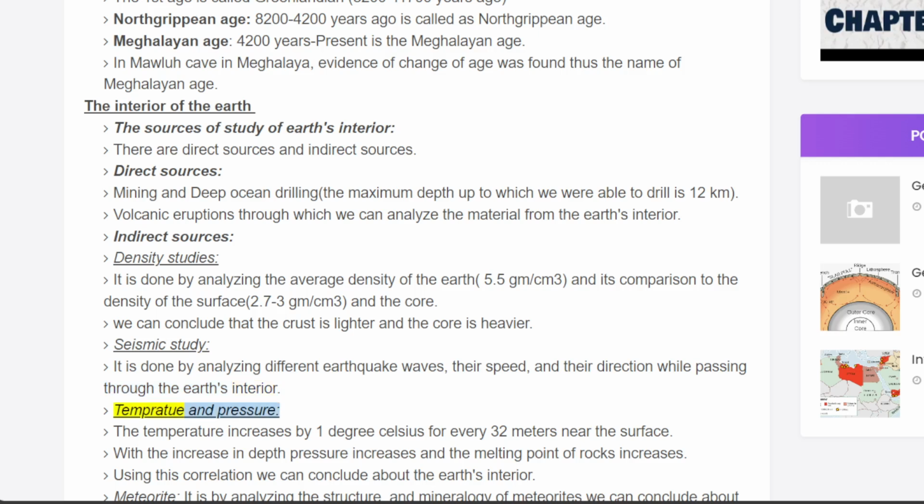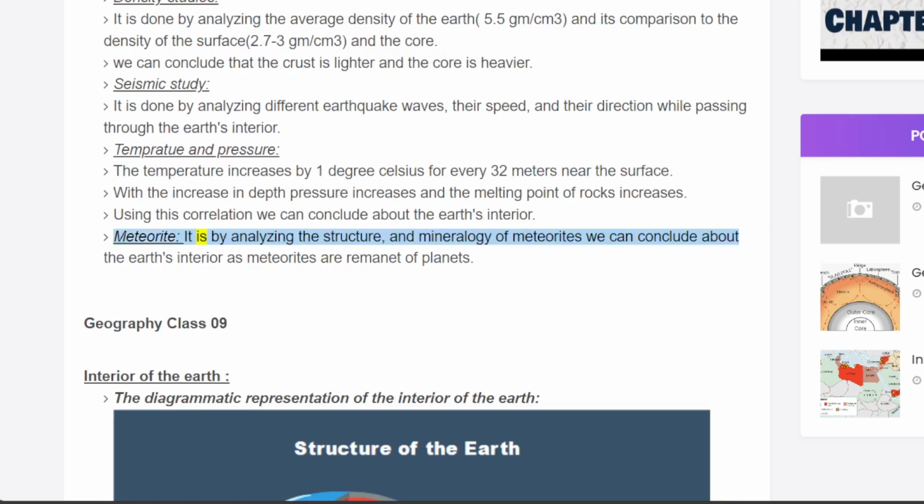Temperature and pressure. The temperature increases by 1 degree Celsius for every 32 meters near the surface. With the increase in depth, pressure increases and the melting point of rocks increases. Using this correlation, we can conclude about the Earth's interior. Meteorites. By analyzing the structure and mineralogy of meteorites we can conclude about the Earth's interior, as meteorites are remnants of planets.